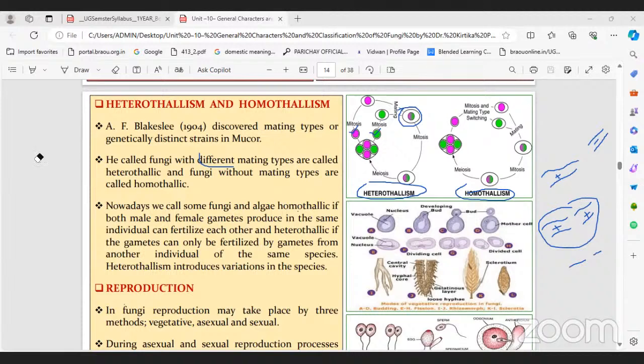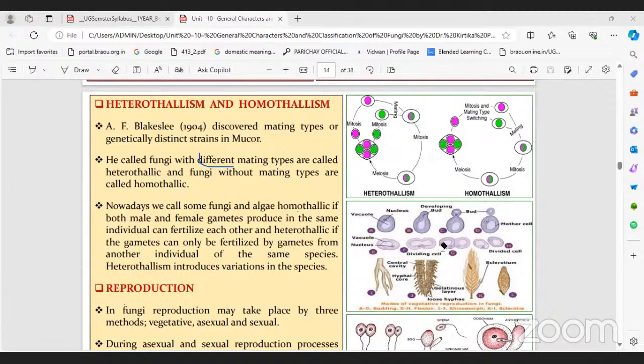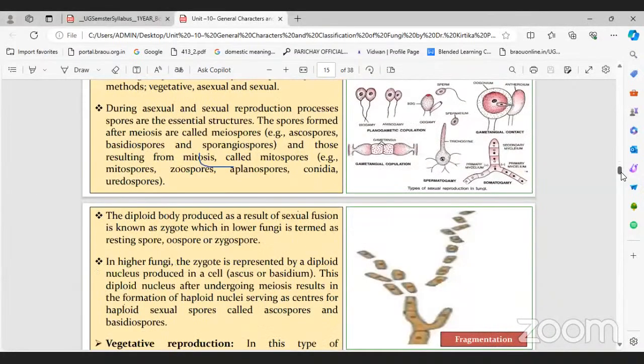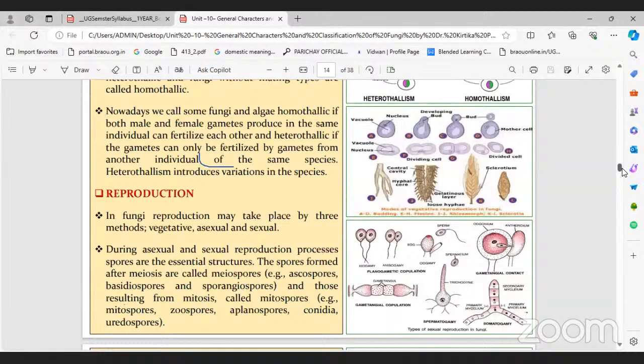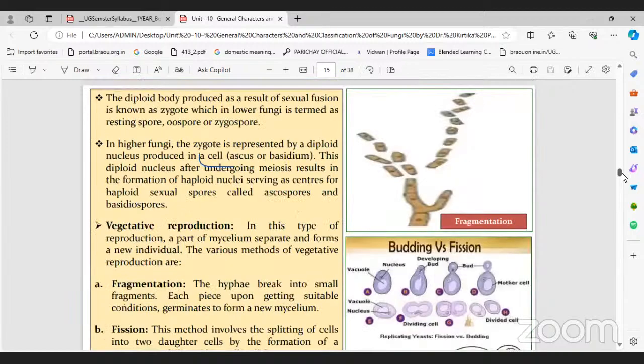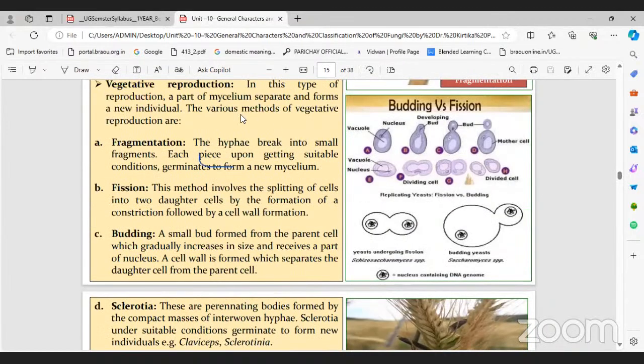Next one, reproduction: vegetative reproduction, asexual reproduction, and sexual reproduction. Tell me, vegetative reproduction, how do they perform? Reproduction takes place by three methods: vegetative, asexual, and sexual. The vegetative reproduction types are fragmentation, fission, budding, and sclerotia.